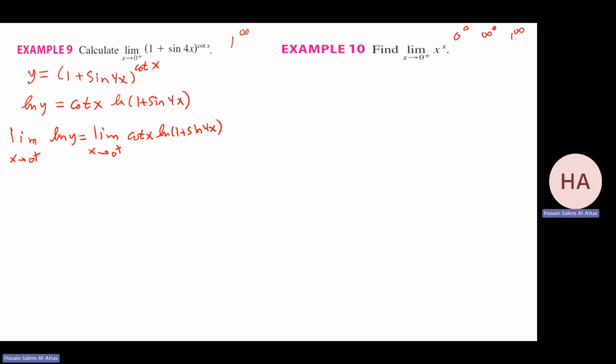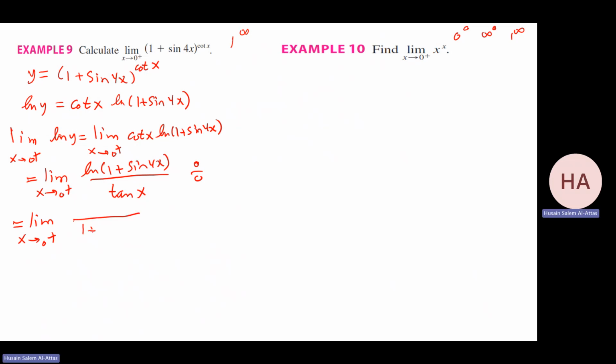Okay, I need to make it function over function. So one idea, I can write cotan as 1 over tan. So it will be ln of 1 plus sine 4x over tan x. Check, I have ln 1 plus 0, so I have 0 over 0. I can apply L'Hopital's rule. So that will be the limit as x goes to 0 from the right. Be careful here. For ln of 1 plus sine 4x, I have cosine 4x times 4, the derivative of the things inside the argument of the ln, all over secant squared.